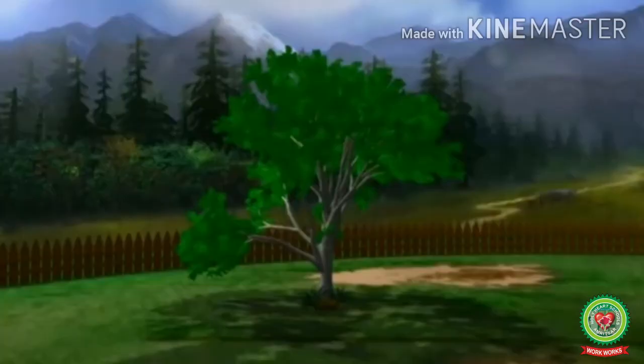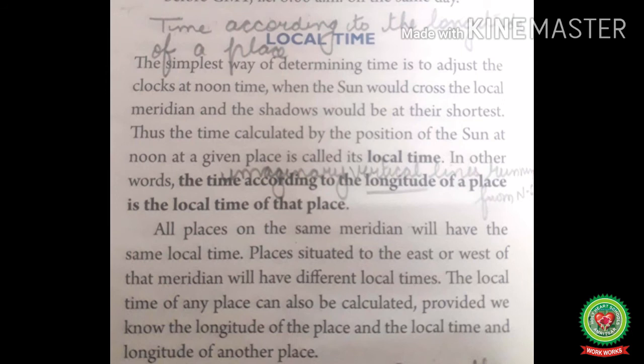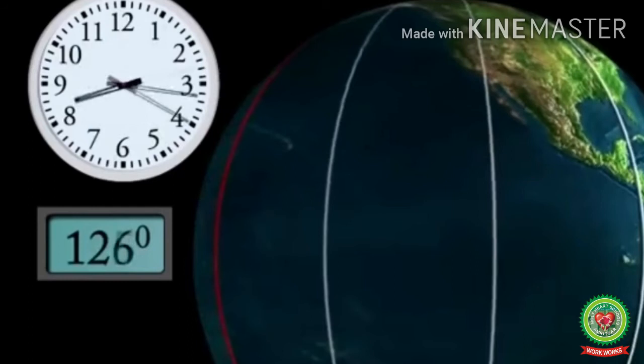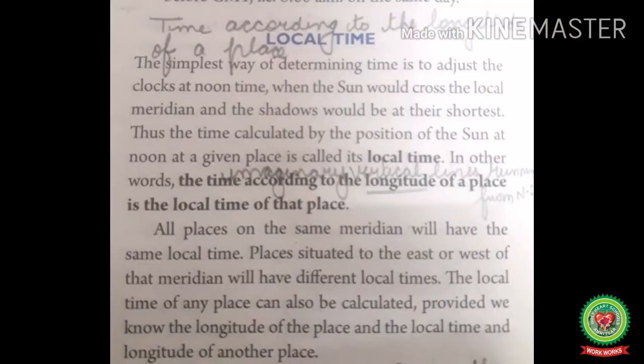Thus, the time calculated by the position of the sun at the noon at a given place is its local time. In other words, the time according to the longitude of the place is called the local time of that place. Longitude we have already discussed, imaginary vertical lines running from north to south.